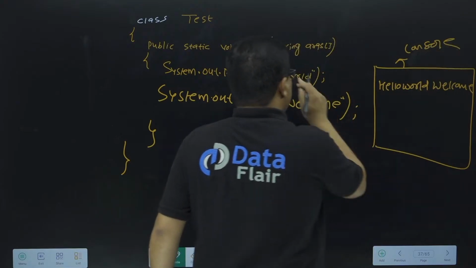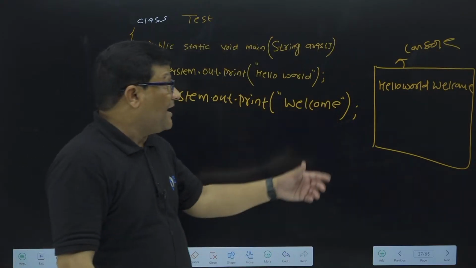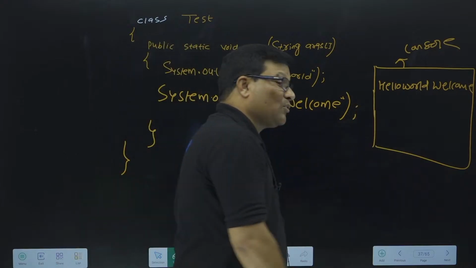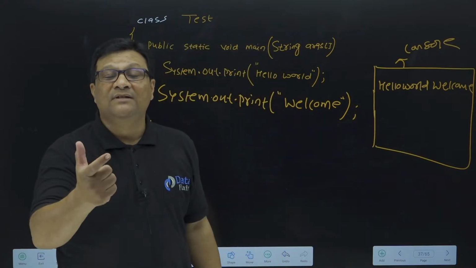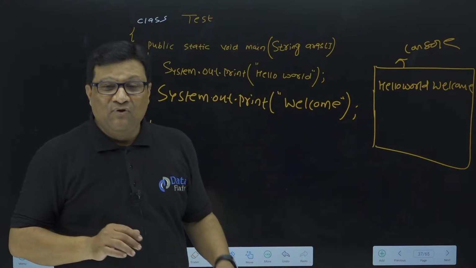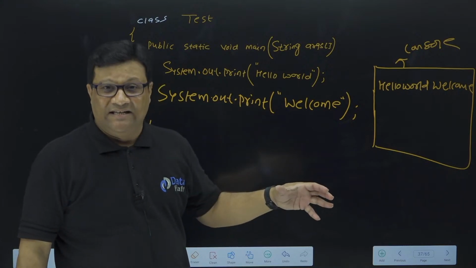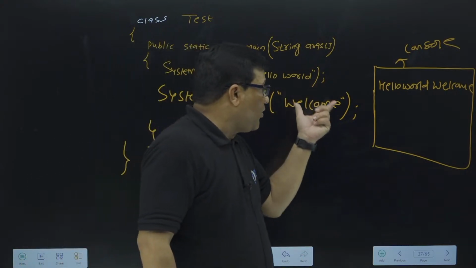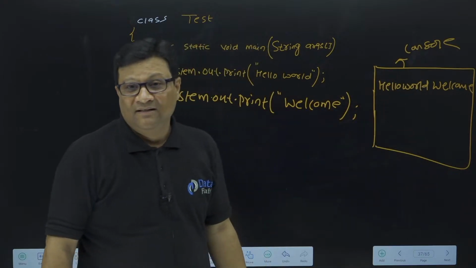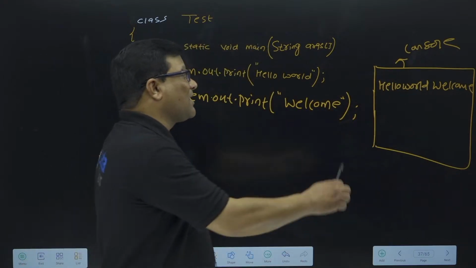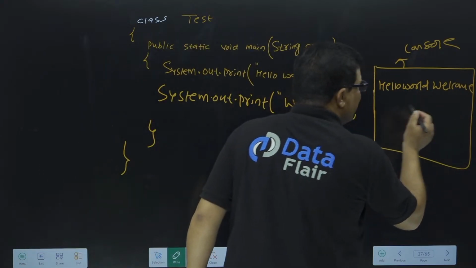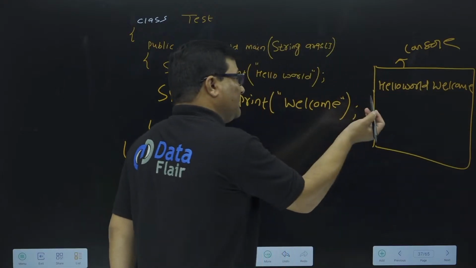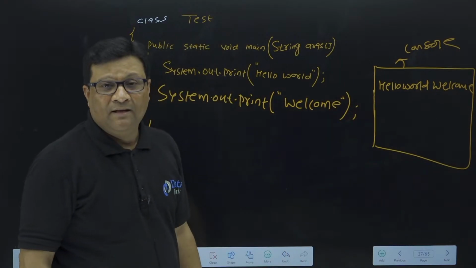But sir, we used two different print statements, then why is the output displayed on a single line? Because your program will always do what you instructed. You have not written any instruction in this program which indicates that you want to print welcome on the next line. So that's the reason your program prints both statements on a single line, because it finds the space just after hello world. So it prints welcome in the same line only.